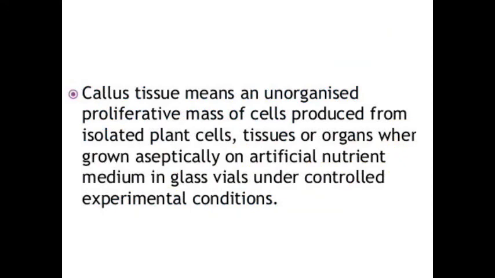Okay, so next there is one term called callus. Okay, so this is I think not there in your book, but this term is very, very important. And this callus means this is a callus tissue, which means an unorganized proliferating mass of cells produced from isolated plant cells, tissues or organs when grown aseptically on artificial nutrient medium in glass vials under controlled experimental conditions.